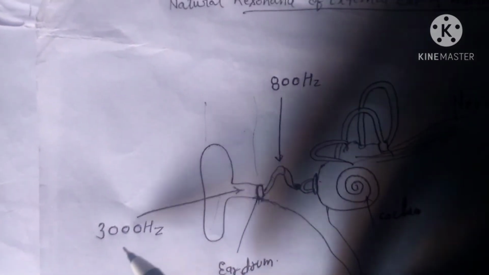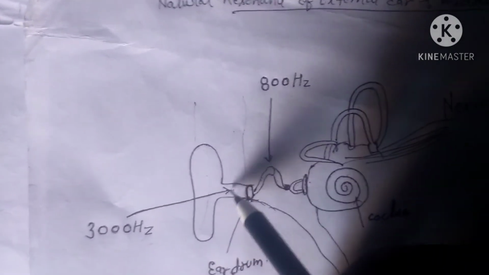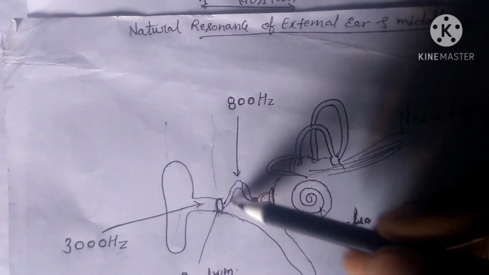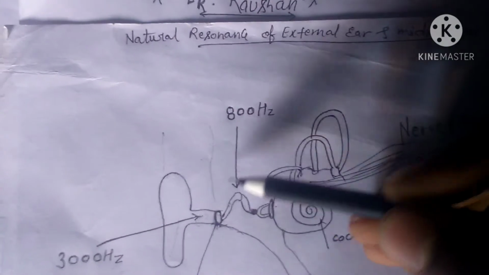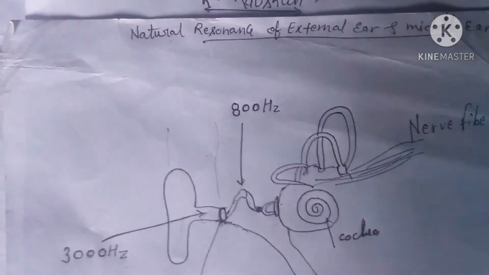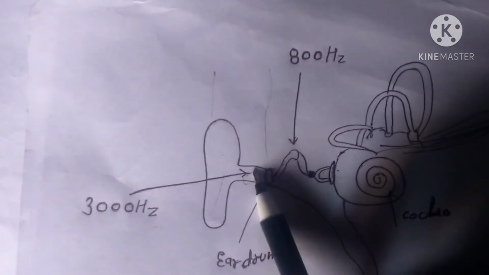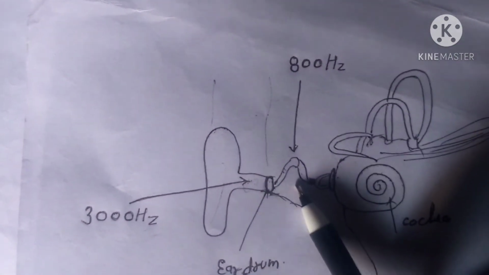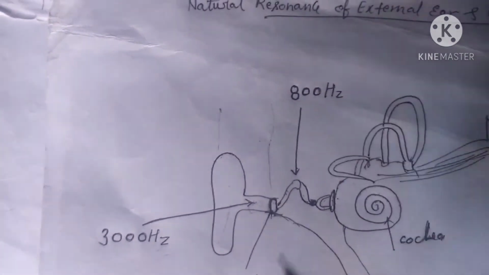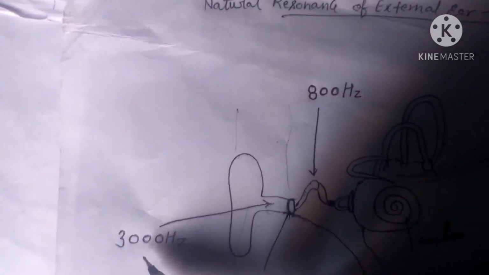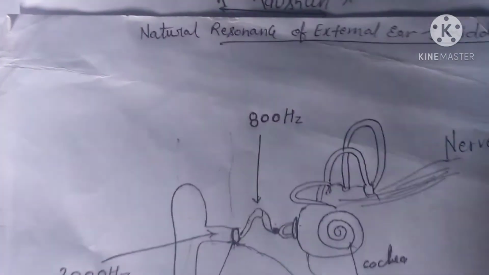The natural resonance or frequency of the external ear canal is 3000 hertz, and the middle ear has 800 hertz. So friends, that is the property of the external ear canal and middle ear ossicular chain to pass the sound to the inner ear, known as natural resonance, and that value is 3000 for the external ear canal and 800 for the middle ear.